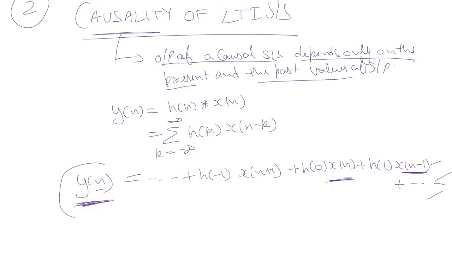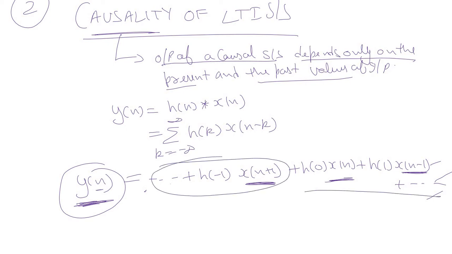So this output should not depend on the future values, this x[n+1], x[n+2], and x[n+3], and so on. These are the future values. So it should not depend on these values. Rather, it should depend only on these values.